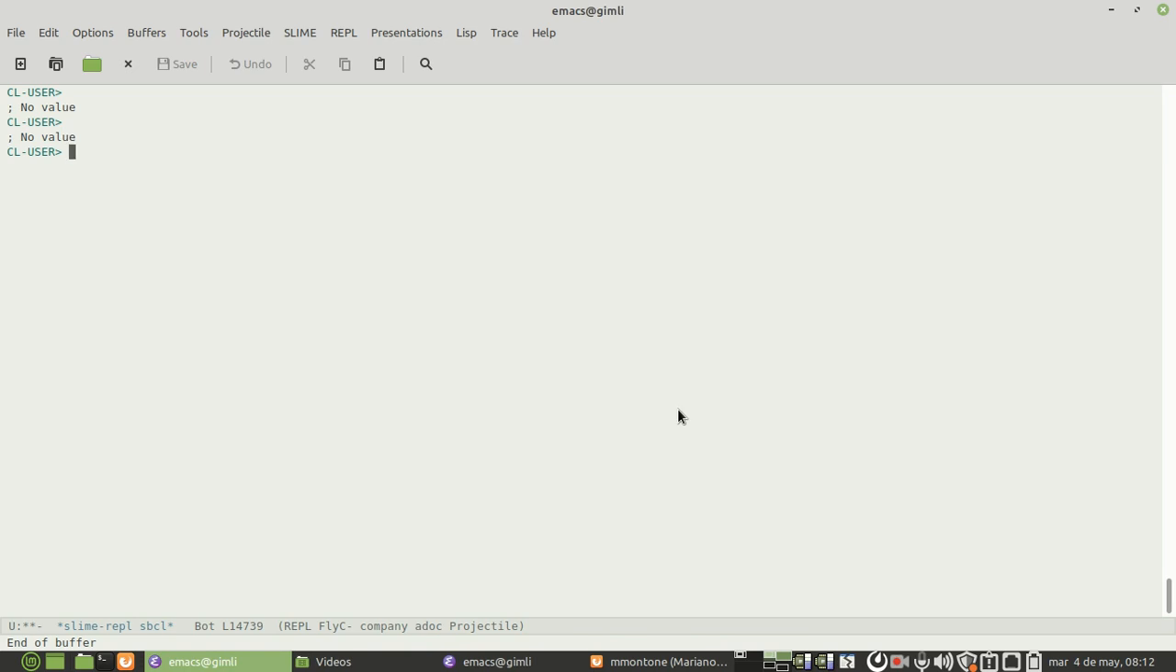Hello, I want to show you a couple of Emacs extensions I've been working on. First, Slime Help. Slime Help is an Emacs extension that provides better description buffers.